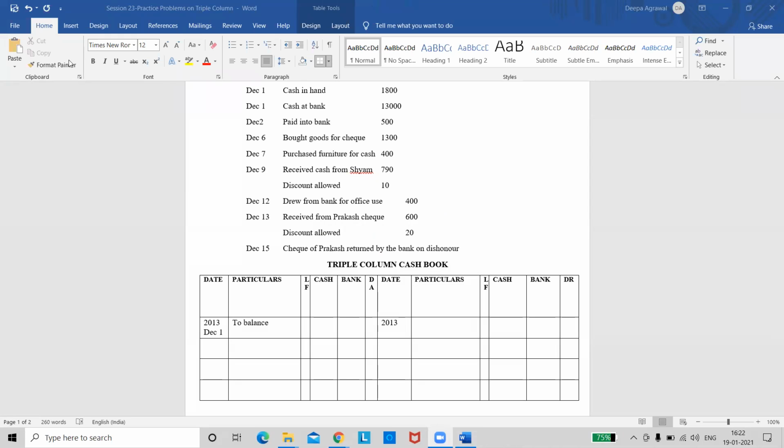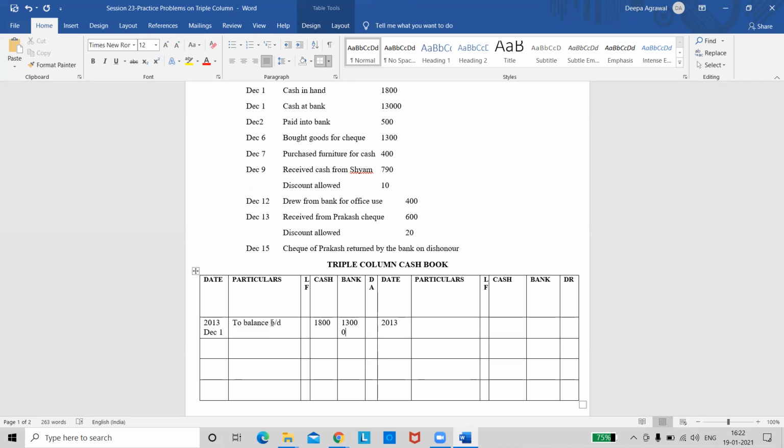Carried down or brought down? Brought down, correct. Opening balance is always written as to balance brought down. So to balance brought down, in the cash column, I will write 1800, and in the bank column, 13,000. So the first transaction is clear.